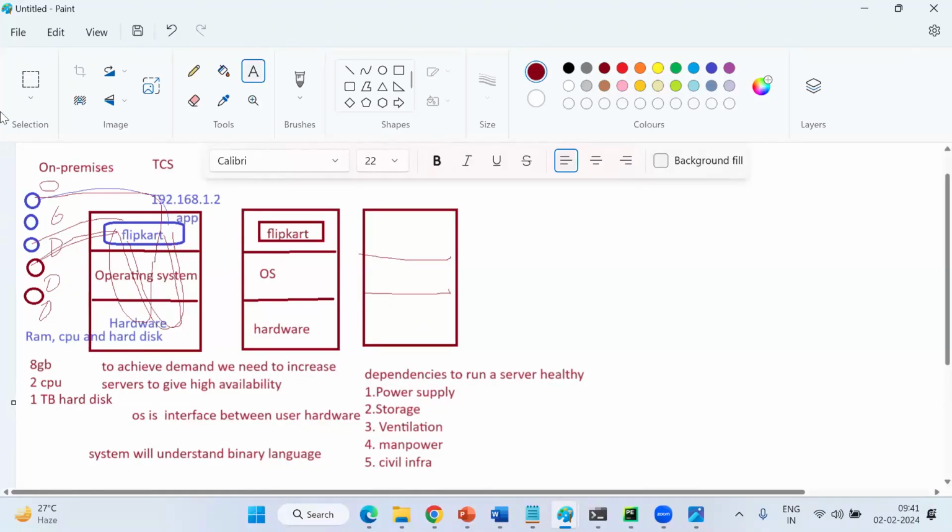So they are thinking, why do we need to depend on these non-IT dependencies? As an IT team, we need to take care of how Flipkart will work, how we can improve the application strategies, how we can improve the application quality. We need to think like that. Why do we need to think about these non-IT things here? Right or not? So these are an extra burden for companies, right? An extra burden. So now cloud is saying something.